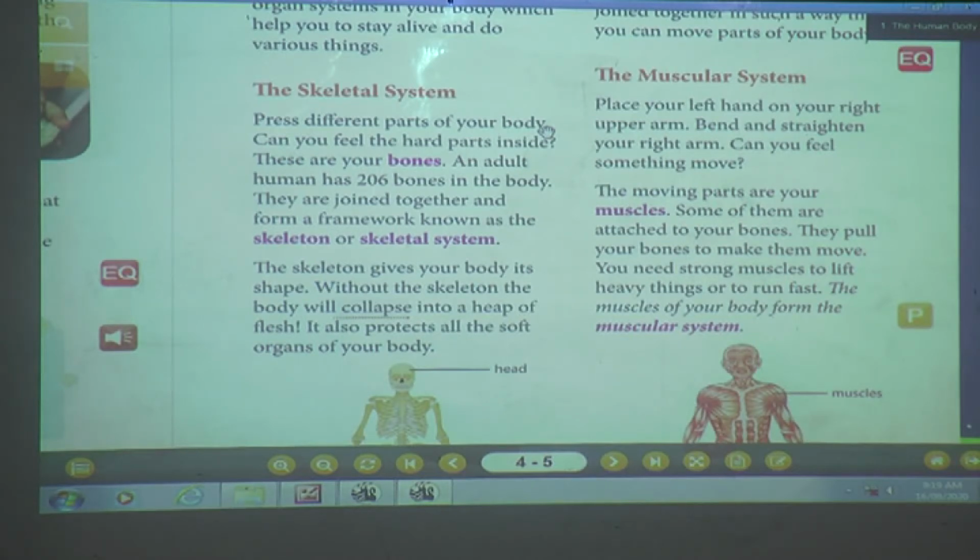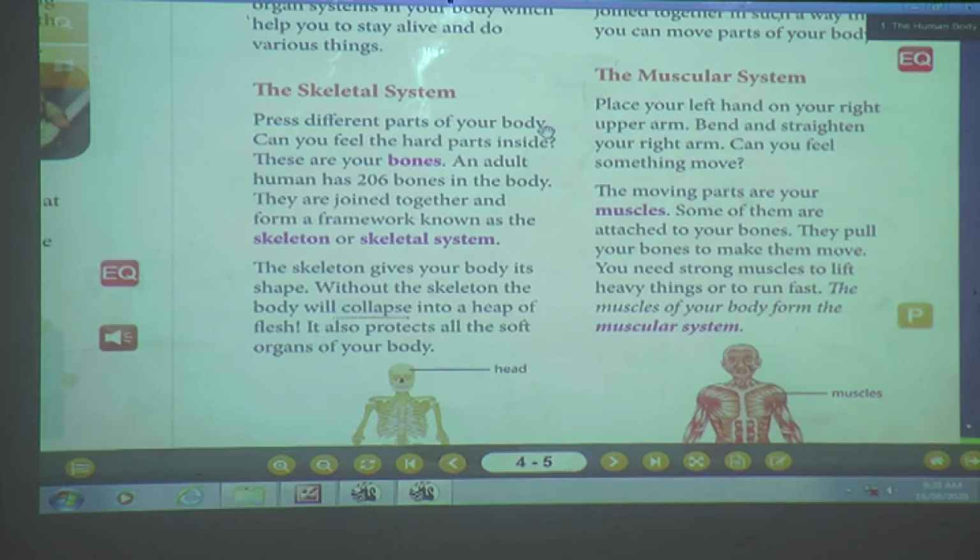An adult human has 206 bones in the body. Now what is an adult? It means when you are fully grown, not in school, but in college or doing a job somewhere. Now you are growing, just in 3rd standard, isn't it? When you go to 10th standard, again you grow in height, weight, in all manners, isn't it? So when you grow fully, you are called an adult.